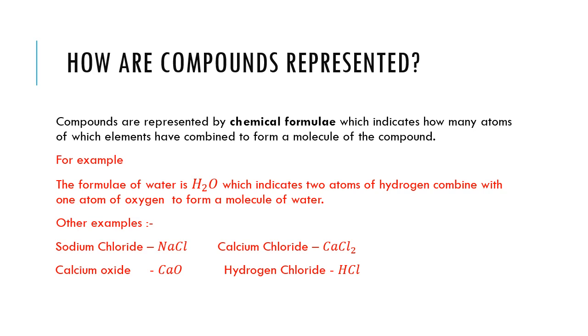For example, a molecule of water is H2O, which indicates two atoms of hydrogen combined with one atom of oxygen to form a molecule of water. Other examples: the chemical formula of sodium chloride is NaCl, of calcium chloride is CaCl2, of calcium oxide is CaO, and of hydrogen chloride is HCl.